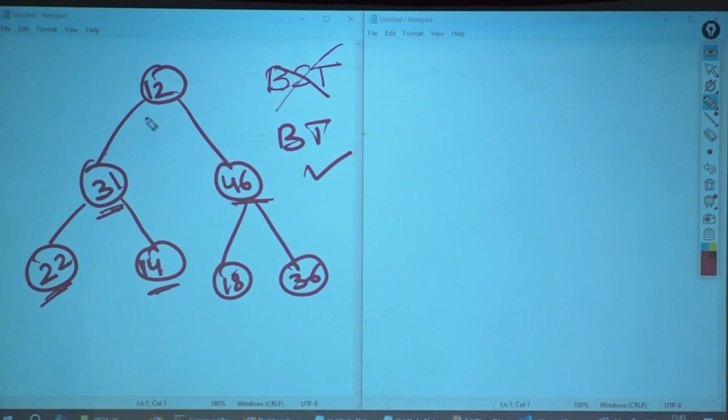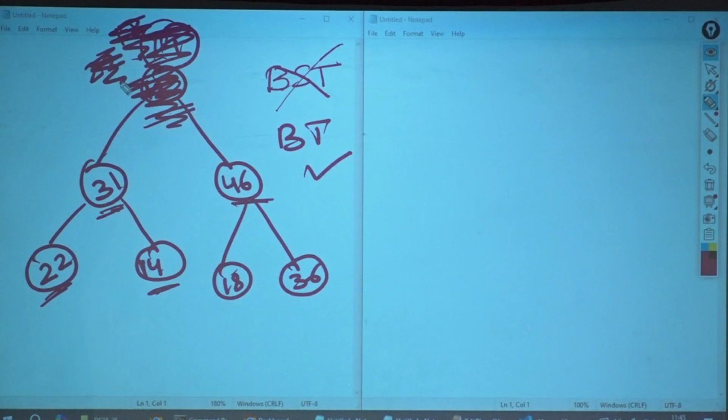Now, is the minimum element on the top of the tree? Yes, it is on the top of the tree. How? I know that 12 is over here. Suppose if I remove 12, what should come and sit here? 14 should come and sit over here. Okay? What if I remove 14? 18 should come. What if I remove 18? What if I remove 22?